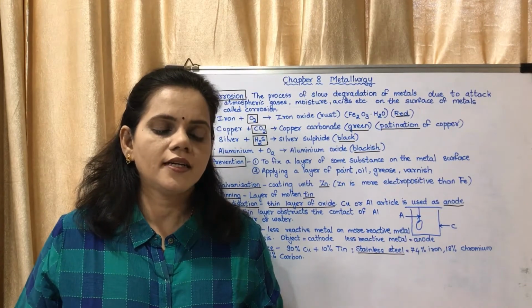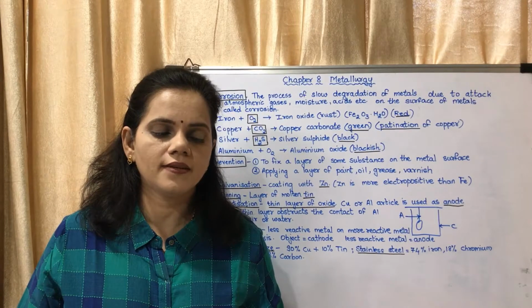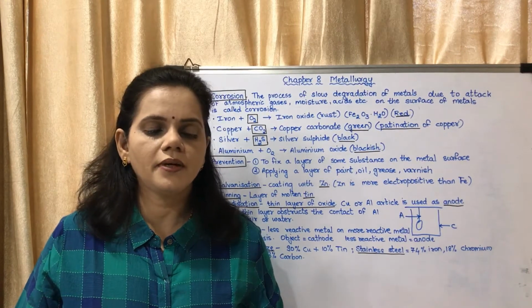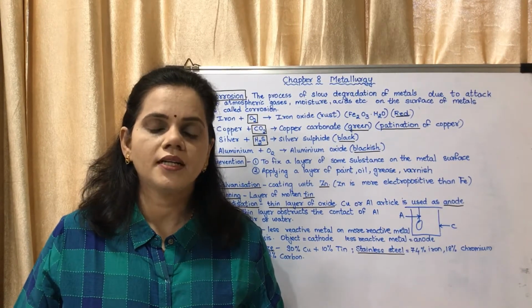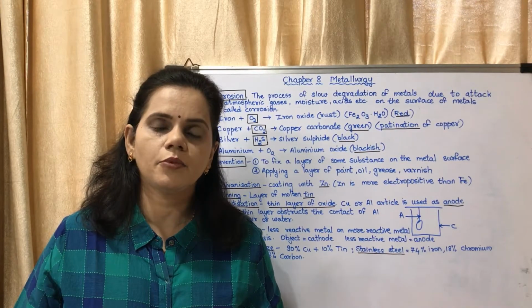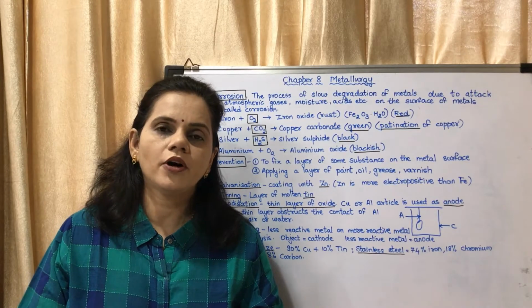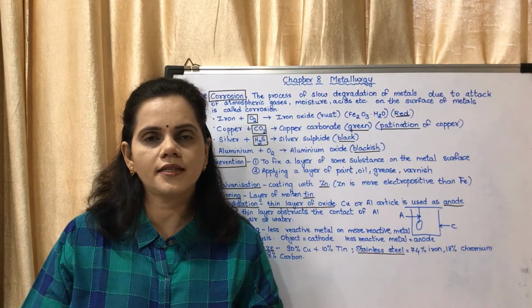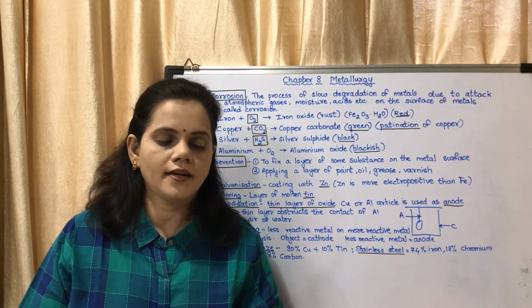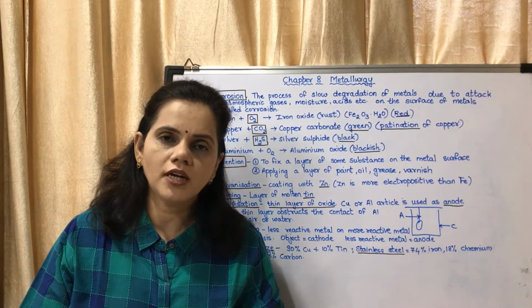Why do silver articles turn blackish while copper vessels turn greenish on keeping in air for a long time? The answer is in the points below, the second point and the third point. The second point is about copper articles and the third point is about silver articles. The first one is about iron.